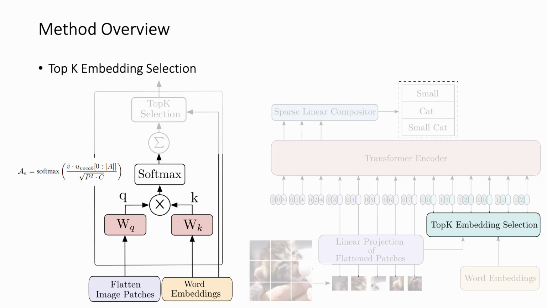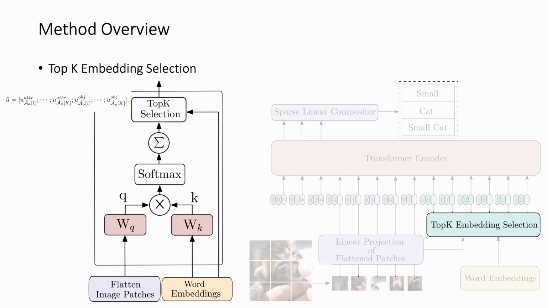First, we impose cross-attention between image embeddings and word embeddings to produce an attention map. Attention scores for each word are calculated by summing the attention map along the image axis to produce a 1D vector. From sorted attention scores, we select the text embeddings of words which have the top K highest attention scores. Text input to the multimodality transformer is created by concatenating top K attributes and objects.